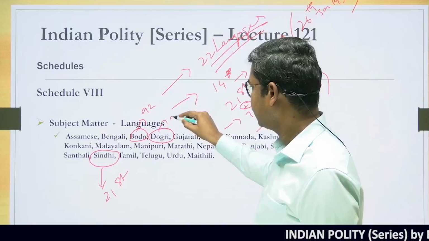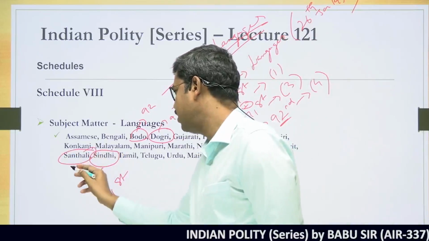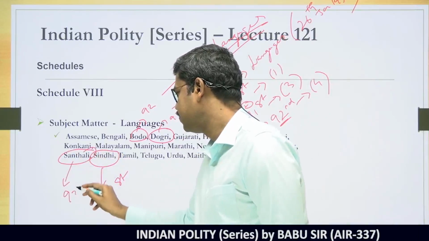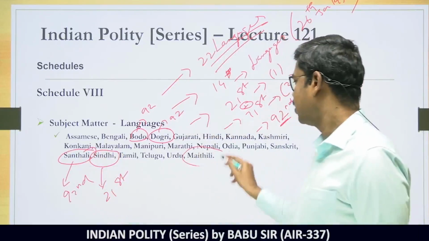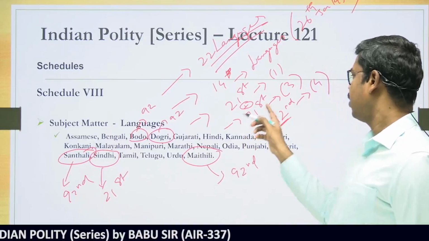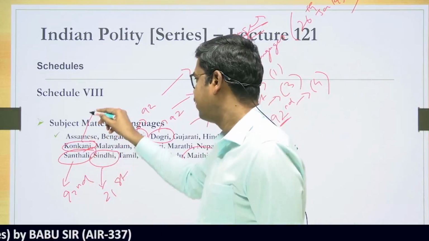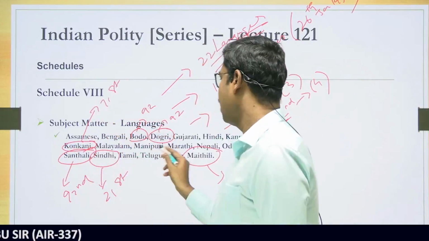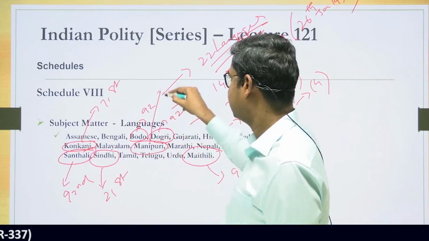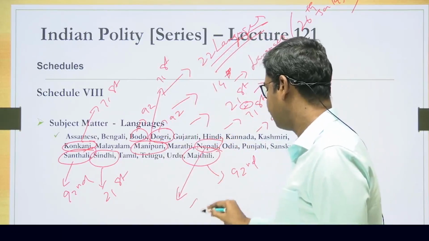This is by the 92nd. And then apart from that, Santhali was added by the 92nd. And they added also Maithili. So all these things were added by the 92nd Amendment. And then you have the 71st Amendment also. Konkani was added by the 71st Amendment. Manipuri was added by the 71st Amendment. And Nepali was added by the 71st Amendment.